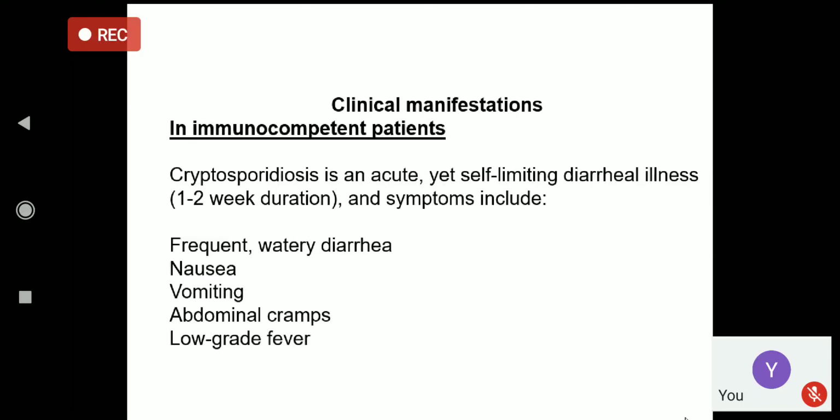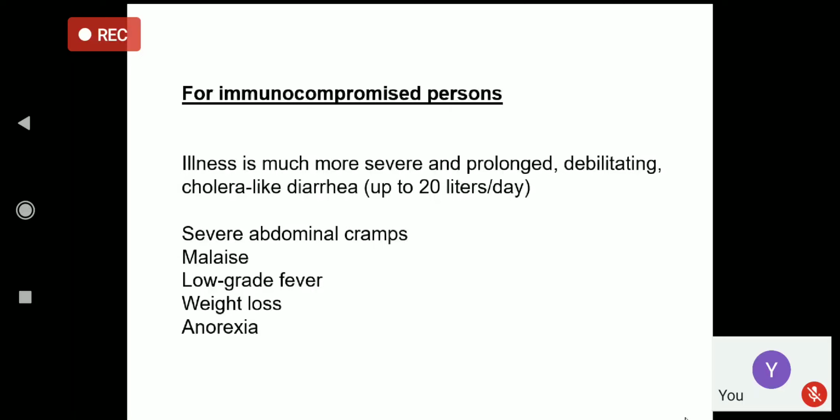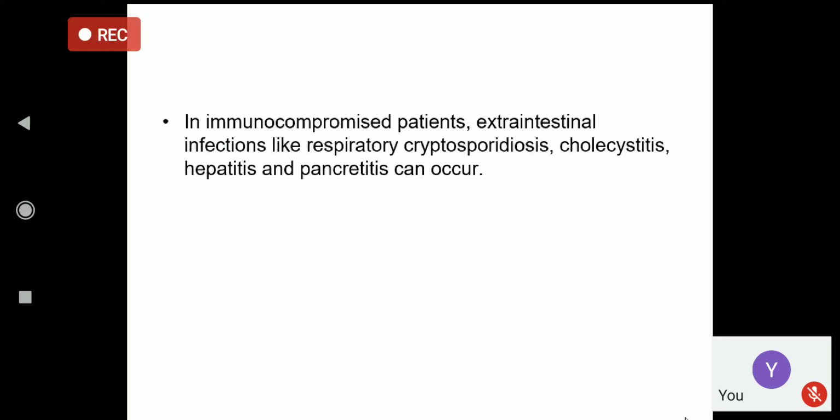But in an immunocompromised patient, it can produce severe diarrhea. The diarrhea can cause loss of a huge amount of water and electrolytes, and that can be associated with weight loss, anorexia, muscle pain, etc. So it can produce chronic and severe diarrhea, therefore debilitating the patient. And it can further produce other conditions like respiratory cryptosporidiosis, and can be associated with cholecystitis, hepatitis, pancreatitis, etc.